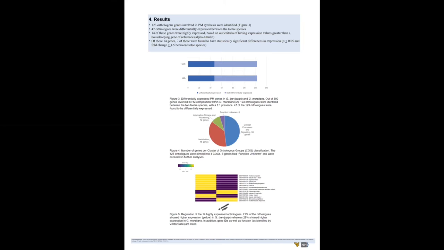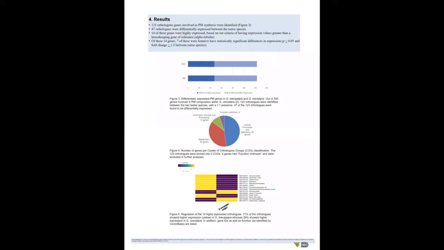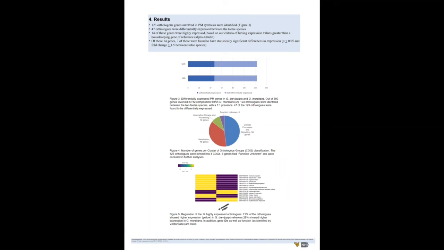47 of these orthologs were differentially expressed between tsetse flies, shown in Figure 3, and of these 47 orthologs, 14 were found to have high expression in either G. morsitans or G. brevipalpus when compared to the threshold expression of an alpha-tubulin gene of reference. The expression of these 14 genes are displayed as a heat map in Figure 5, with genes of higher expression displayed in yellow.